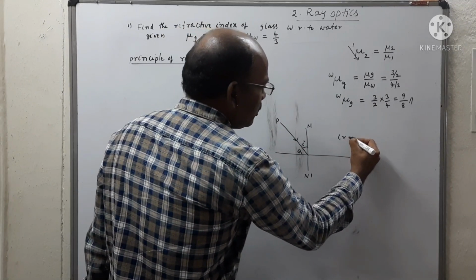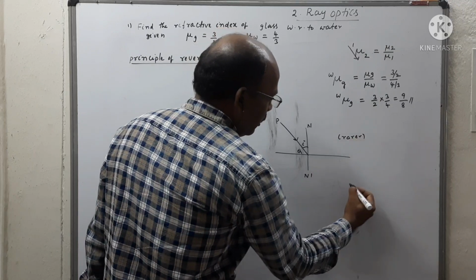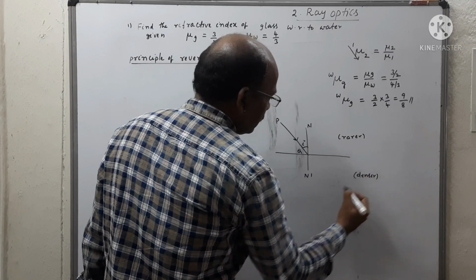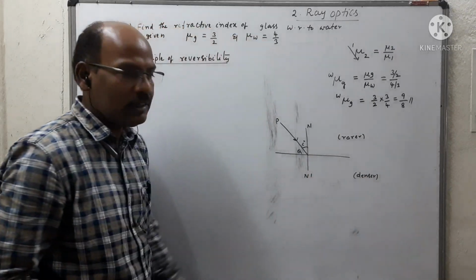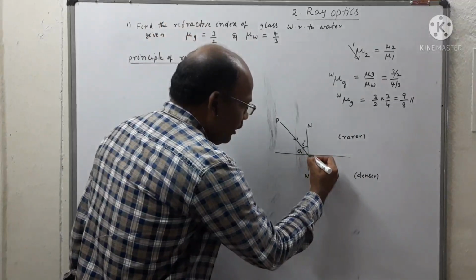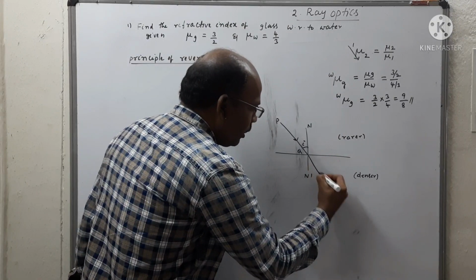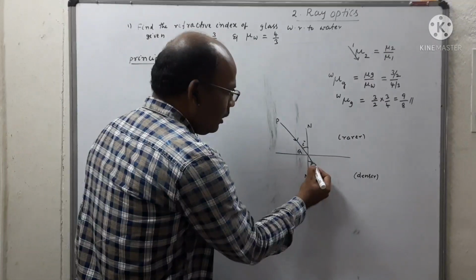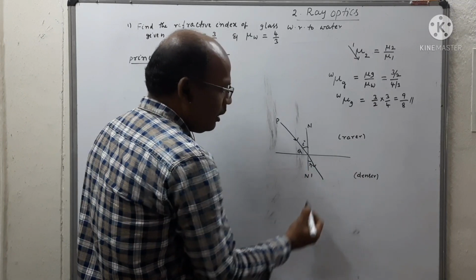Let us say this is rarer and this is denser. So we know that when light travels from rarer to denser, it is bending towards the normal. That makes an angle of refraction R.